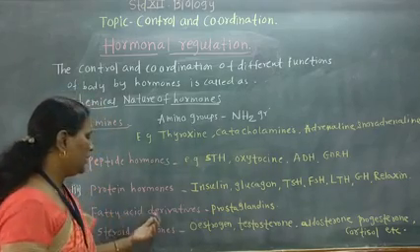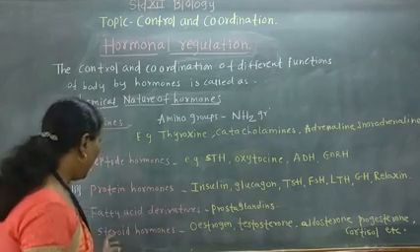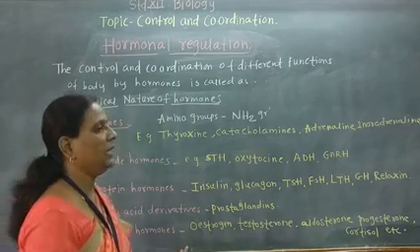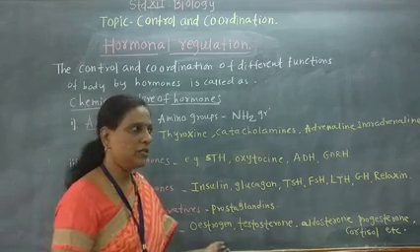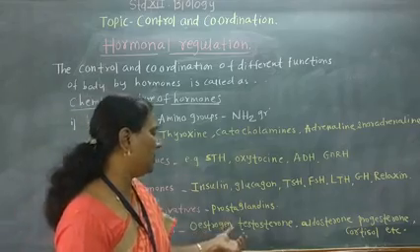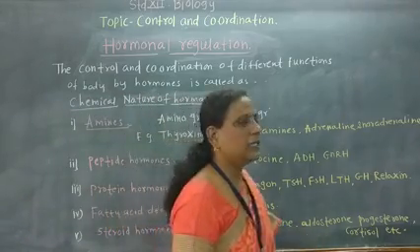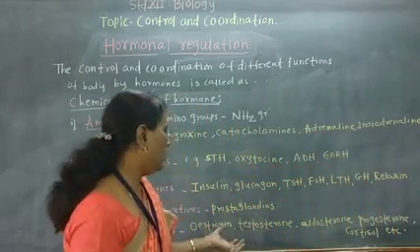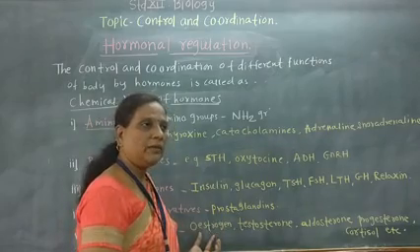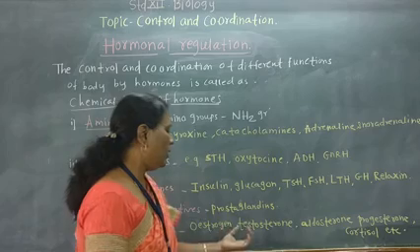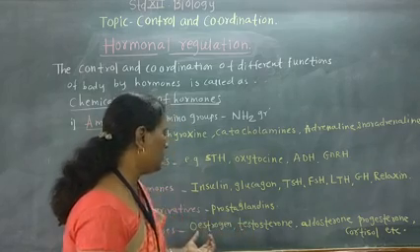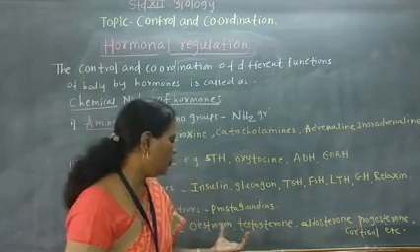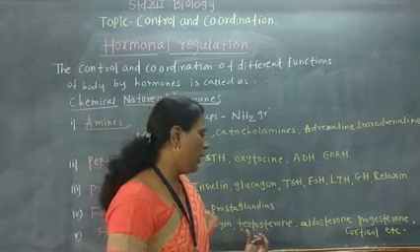The last type is the steroid hormones. Steroid hormones mainly consist of steroids such as estrogen and testosterone. These are the sex hormones. They are mainly produced by the gonads, that is the testes and ovaries. Testes secrete testosterone, and ovaries secrete estrogen. These are the sex hormones.